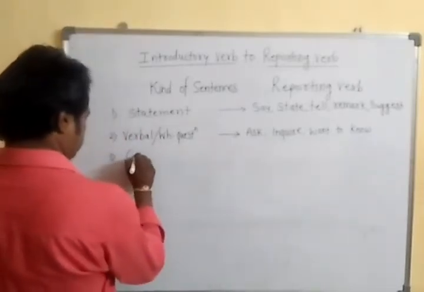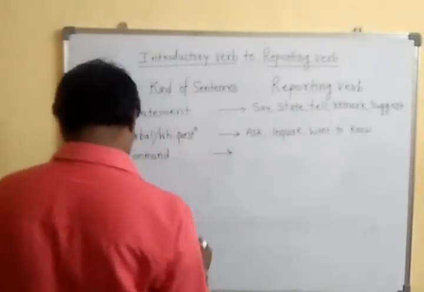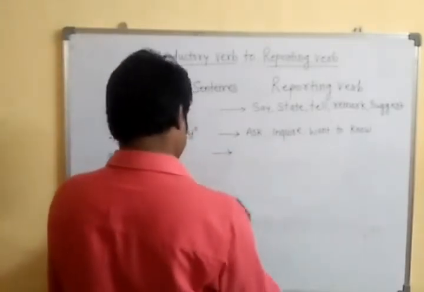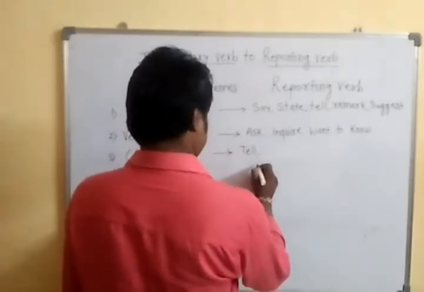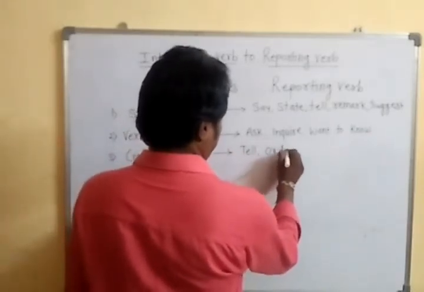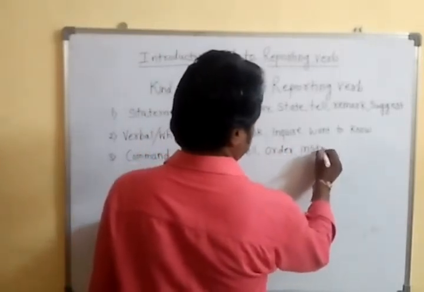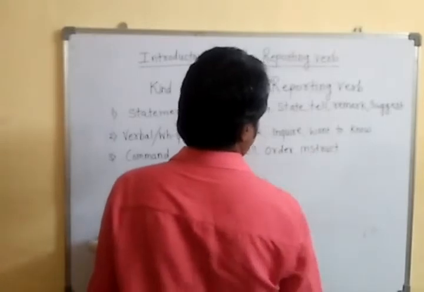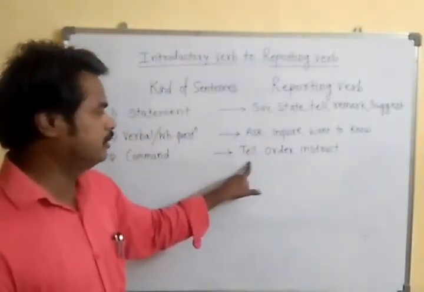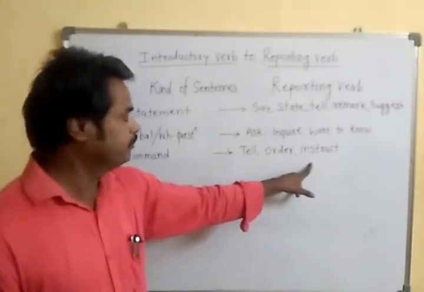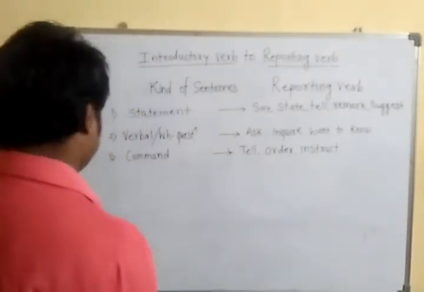suppose the type of sentence is command, and that time which reporting verbs we are using: tell or order or instruct. In command type of sentences, these three reporting verbs will be there: tell, order or instruct. The next one,